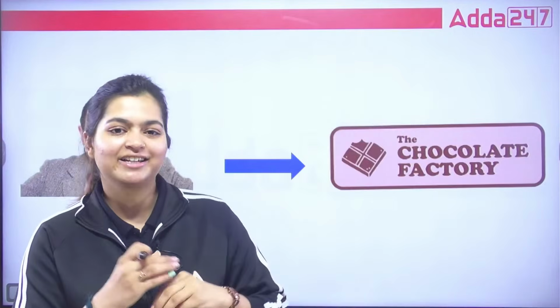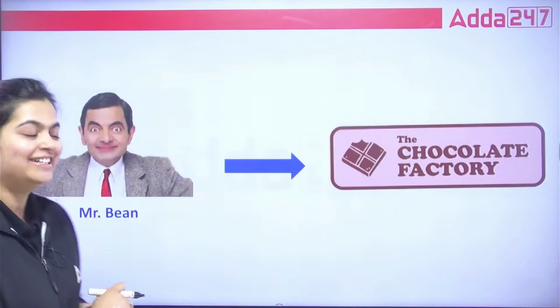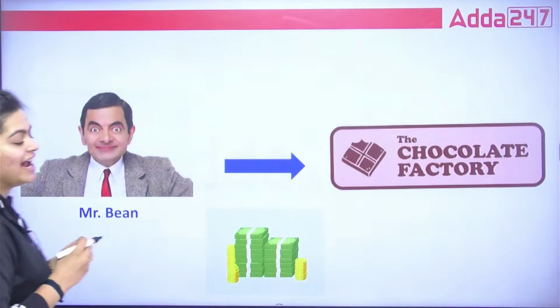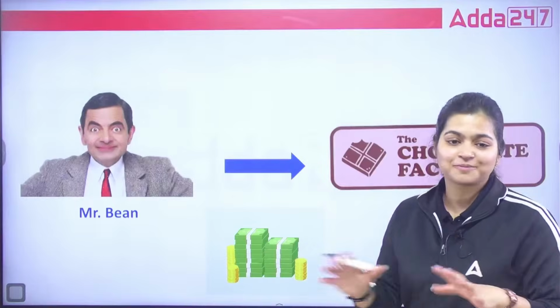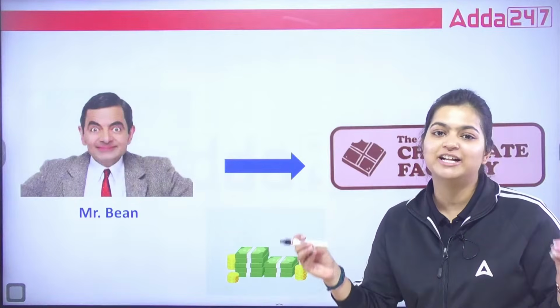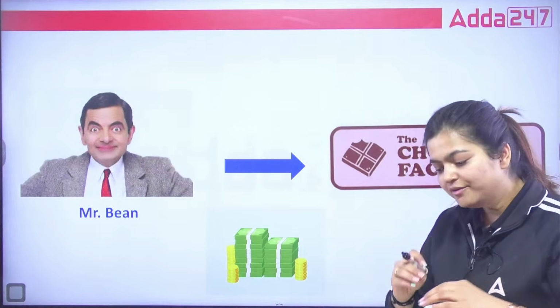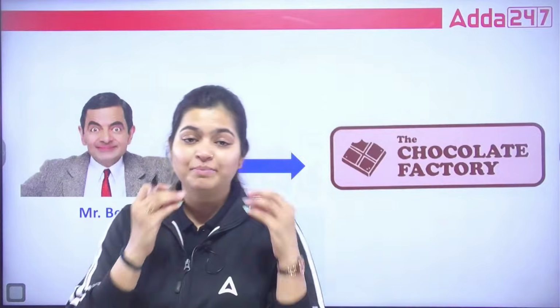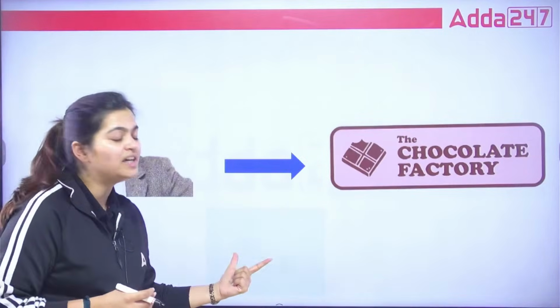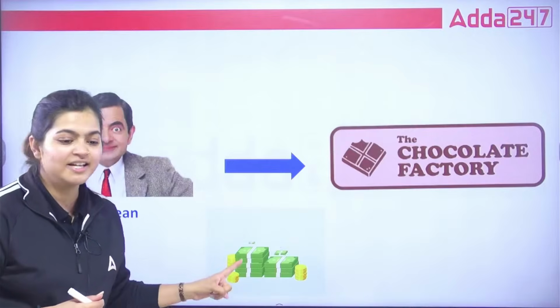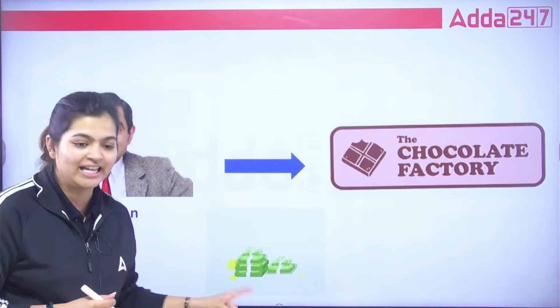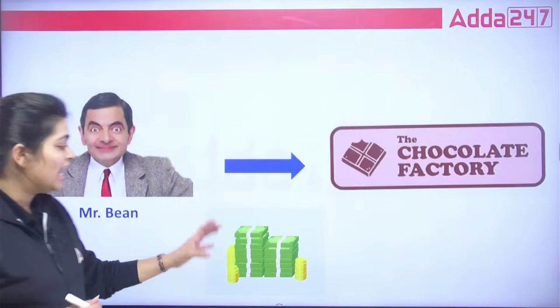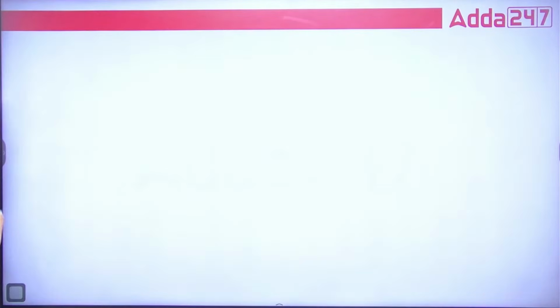Though he got the idea, yes, exactly. That is cash. That is money. Correct? Without this, you cannot start even a single business. So, to implement your thought, to implement your business, we require the first and foremost thing, that is your money, your cash. Correct? Now, with the help of this cash, Mr. Bean will do what?